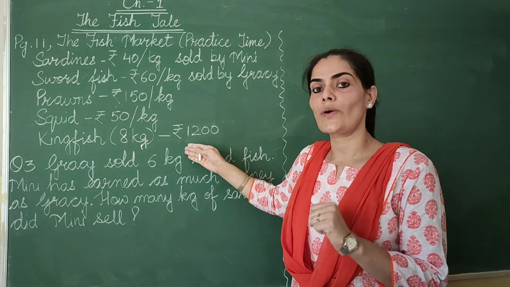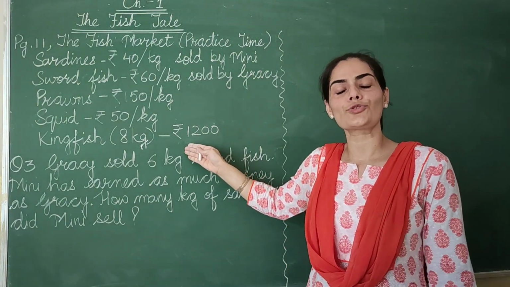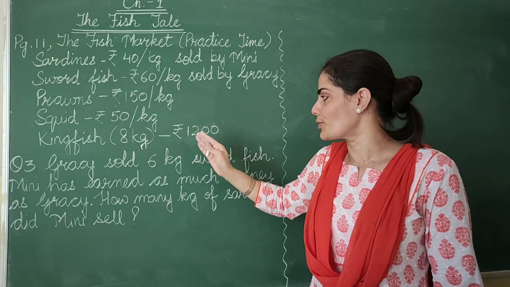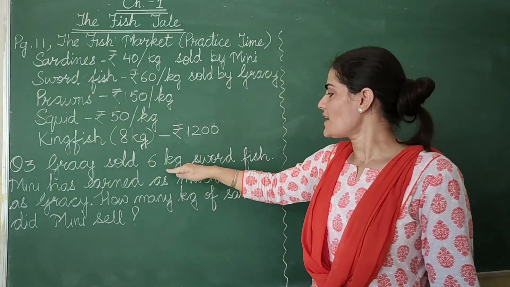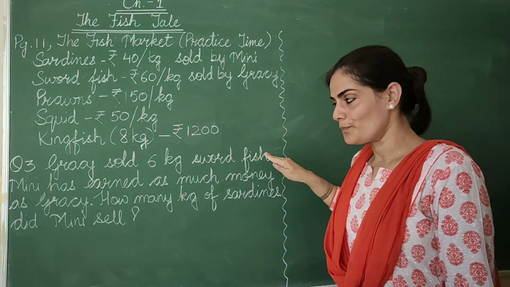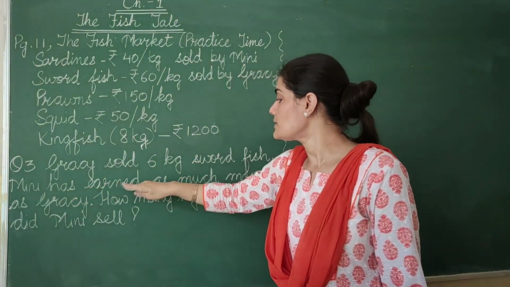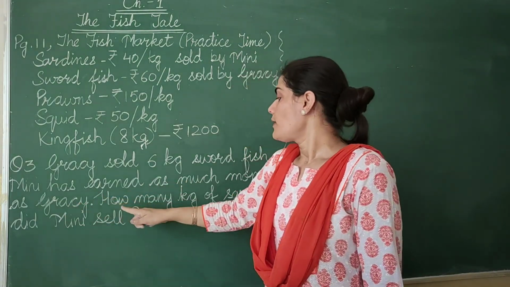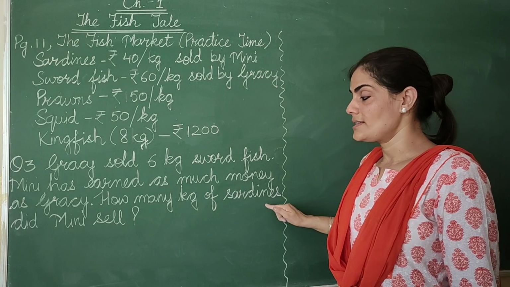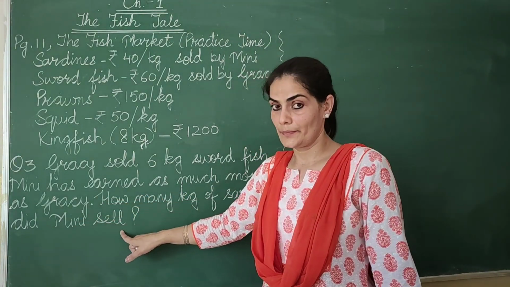We are starting with question number 3, which you are required to do in your classwork notebook. So let's read this question. Gracie sold 6 kg swordfish. Minnie has earned as much money as Gracie. How many kg of sardines did Minnie sell?